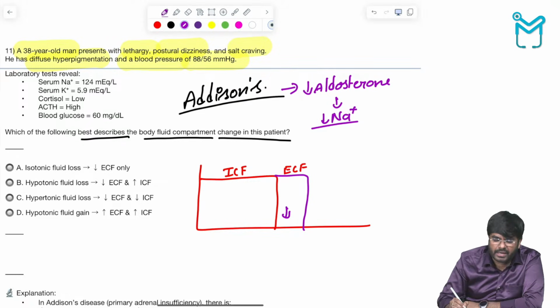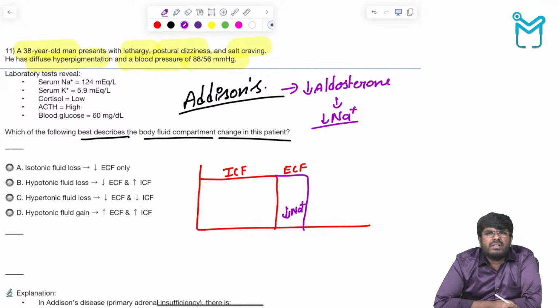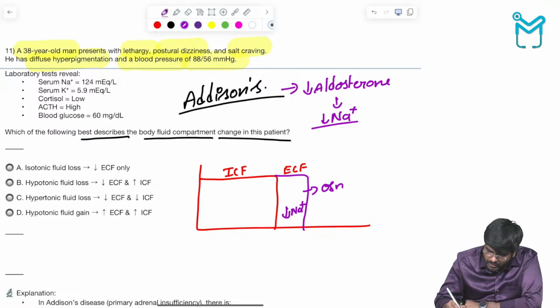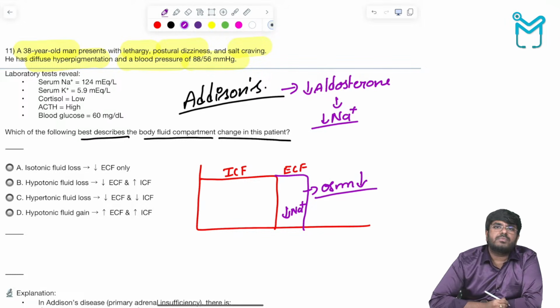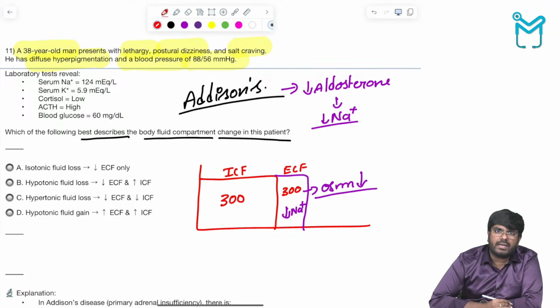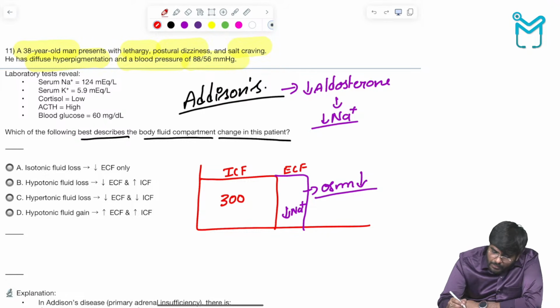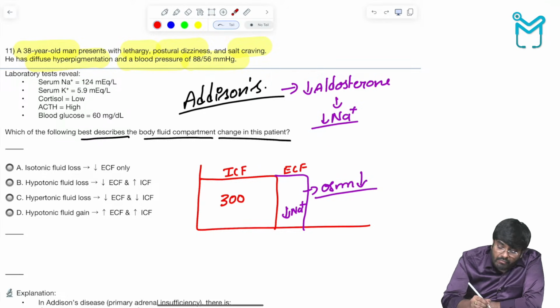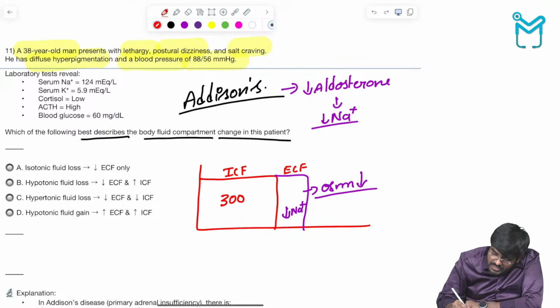Extracellular fluid is nothing but the blood. So decreased sodium. Whenever the sodium is decreased, osmolarity will decrease. What is the normal osmolarity? ICF osmolarity 300, ECF osmolarity 300, starting with 300. But today, because of low aldosterone levels, aldosterone deficiency, the sodium levels will decrease in the blood. Whenever the sodium level decreases, osmolarity, let's say, becomes only 280.